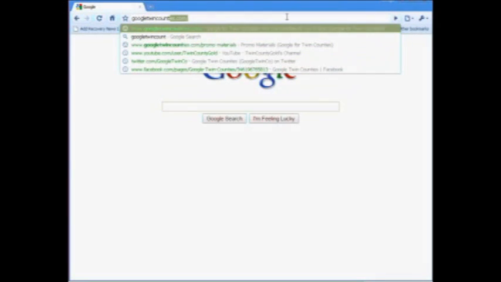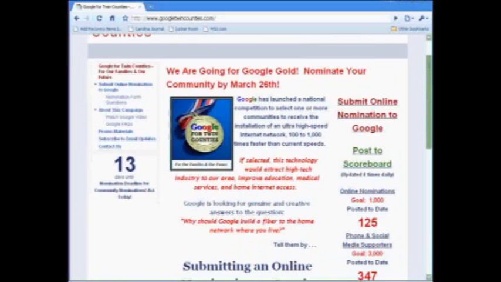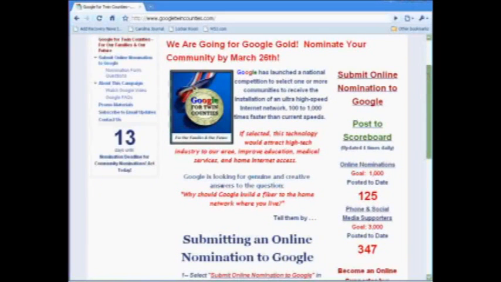googletwincounties.com and you want to go directly to the site. This is the portal that you want to use to submit your online nomination as well as find out other information. You'll see right up here in the top right hand corner is an online nomination form, or the link to the online nomination.